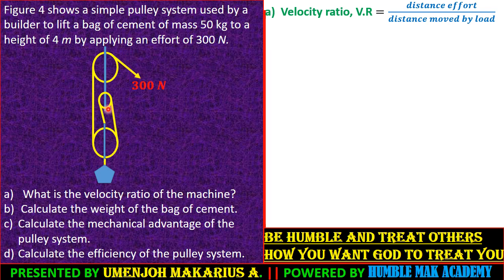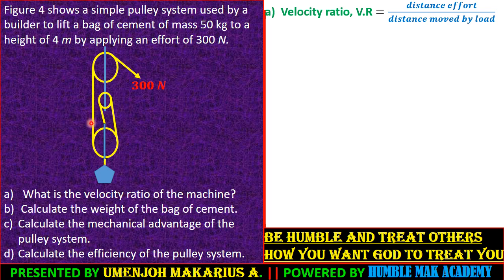If this bag of cement moves a vertical distance of 4 meters, it doesn't mean that this rope this way moves 4 meters, this one moves 4 meters, this one moves how many? So in essence, for every 1 meter change on our cement, each of these strings must move by 1 meter.